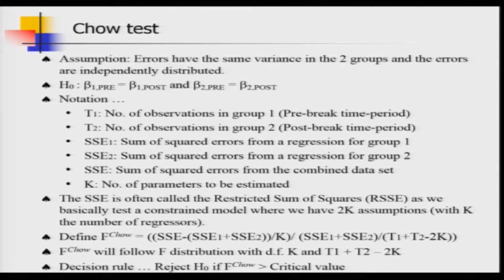Now, we are going to talk about dynamic econometric models. So far we have dealt with static models. It does not matter whether we are dealing with cross section data or time series data, we always have a model where the past values of any variable do not affect the current dependent variable which we are trying to explain.